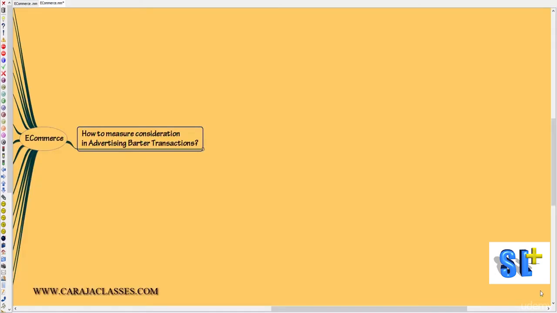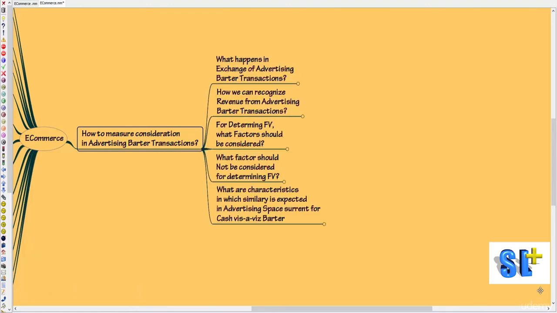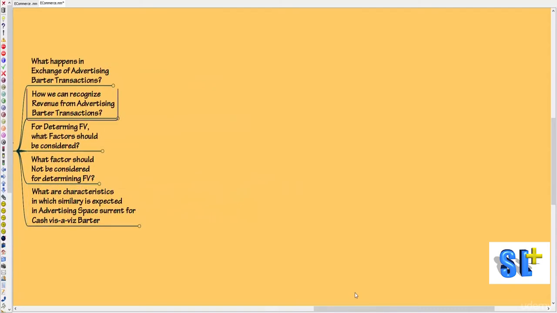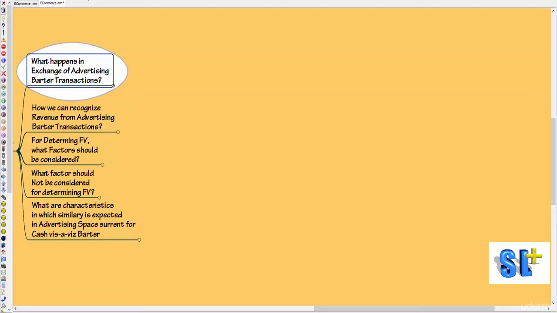Let's understand how to measure consideration in advertising barter transactions, and I'm going to answer that through a series of 5 questions. First of all, we have to understand what advertising barter transactions are. That is, what exactly happens in an exchange of advertising barter transactions.